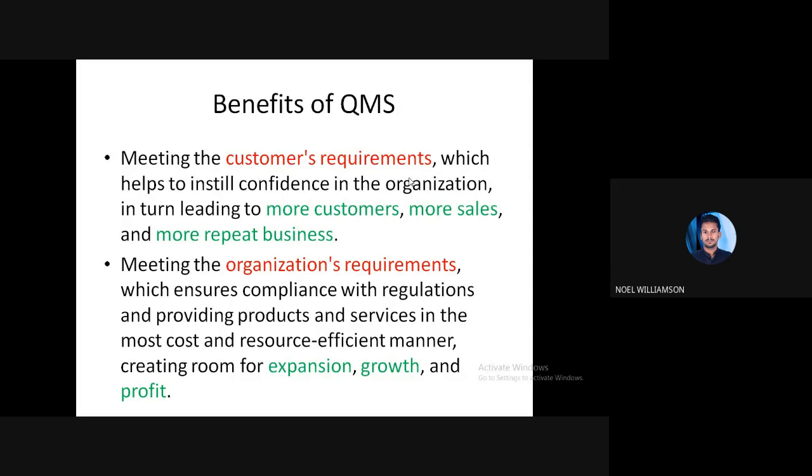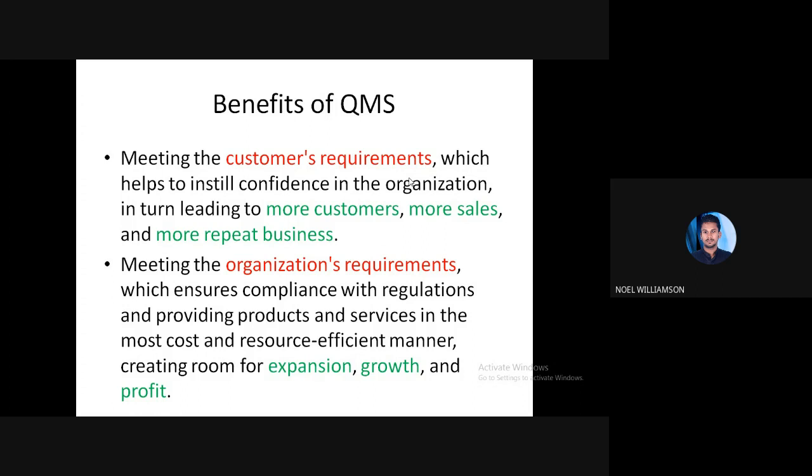When the customer requirements are satisfied, when the customer is satisfied with the demand, it will lead to more customers. There will be more advertising from the existing customers. They will inform others also.